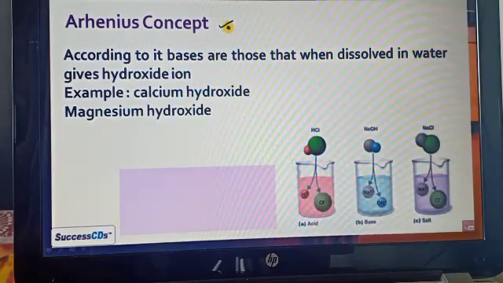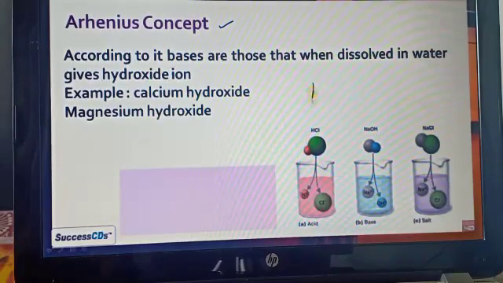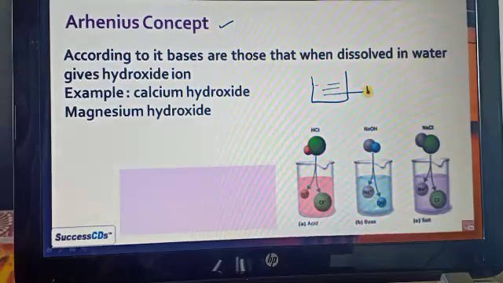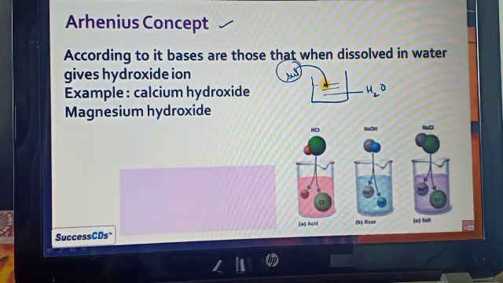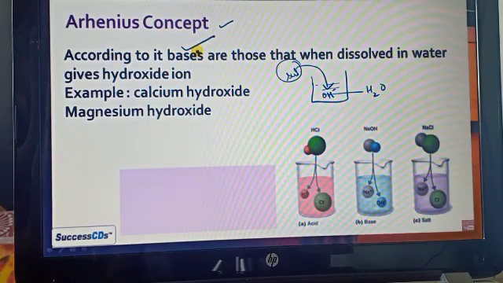Now let's see the Arrhenius concept regarding the bases. According to it, bases are those that dissolve in the water and give the hydroxide ion, meaning they release the OH minus ion, called the hydroxide ion. If we add some substance in the water and it releases the OH minus, then we consider it as basic in nature.